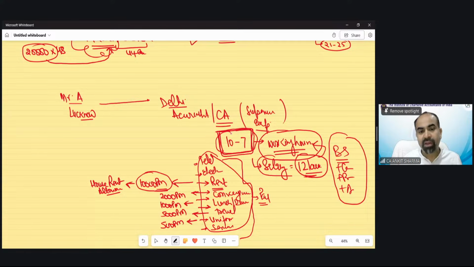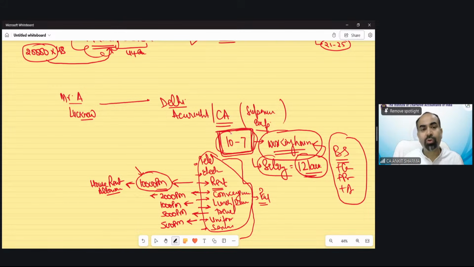Whether you reside with your relative in Delhi and do not pay anything, it does not matter. The company policy would be that we will pay this much allowance to all employees for this category of job. Whether he spends this amount or not does not matter, the company will not take it back. Even if you reside in your relative's house, the company will pay you this 10,000 and is not going to take it back.